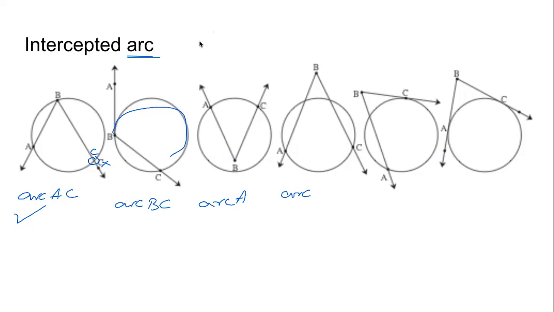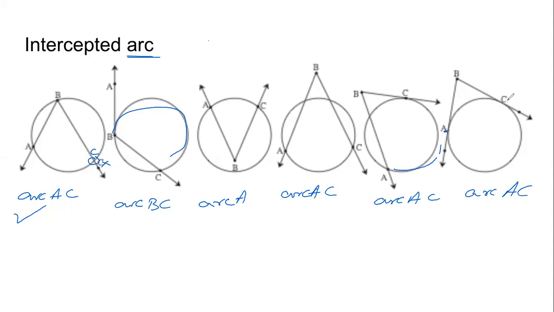Yes, correct. After that, this is also AC. This arc here, and in the last figure, arc AC.